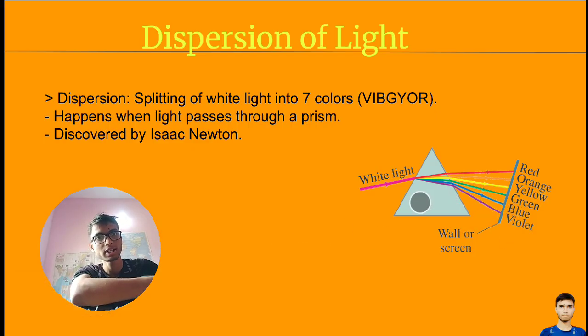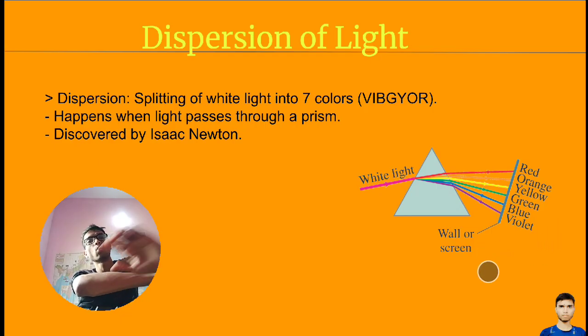Here we have white light, and the white light is falling on this prism. It is splitting this white light into seven lights, and those seven lights are here, as you can see. The intensity of red is high, and the intensity of violet is low.